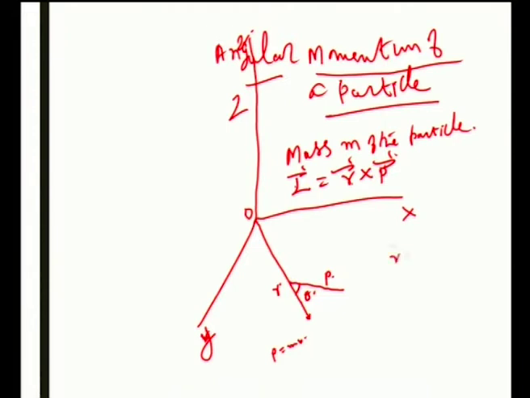So r cross p is equal to r p sin theta, where theta is the angle between r and p. Now, this is the angular momentum of a particle.